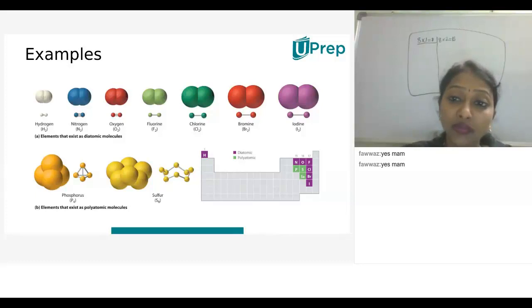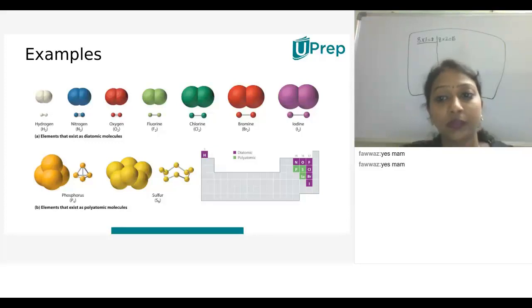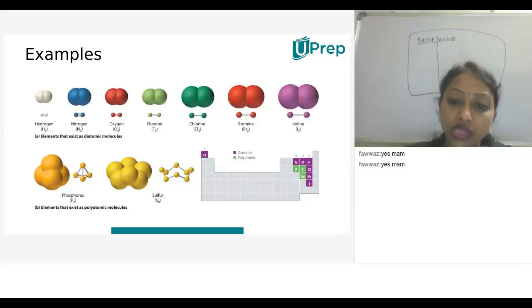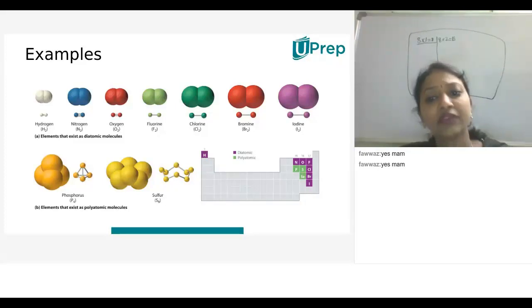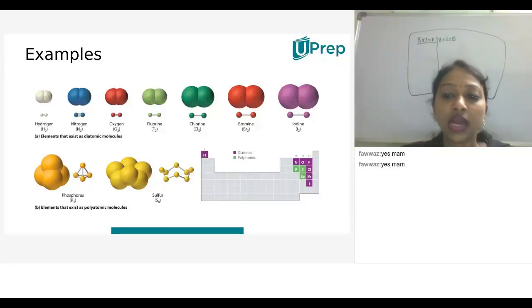For example, in the atmosphere hydrogen won't be alone. Hydrogen is always in the combined form, like H2O. Oxygen is O2, nitrogen is N2. Those elements form covalent bonds so that they form molecules.